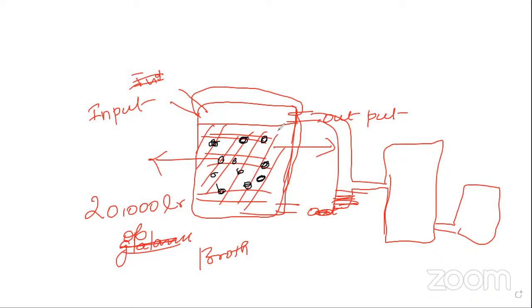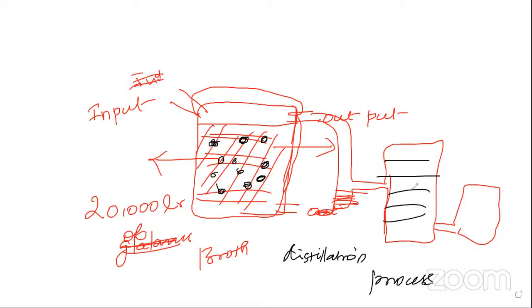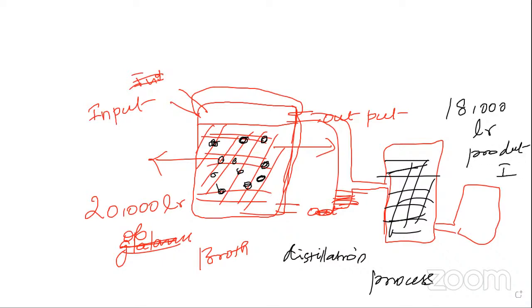That process also occurs. After that, it may be distilled. The distillation process occurs. Distillation means 20,000 liters of the broth gives, just imagine, 18,000 liters of product the first time.